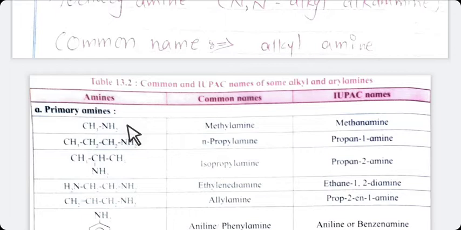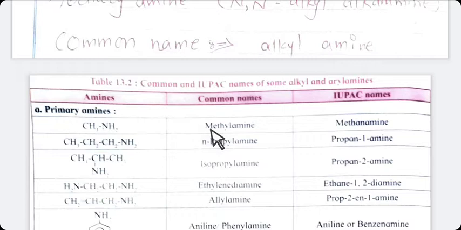As I have already explained you, alkyl amine is the way of common name. By this formula you can name the amines. For common name you can use alkyl amine. So here CH3NH2, name of this compound is methylamine.